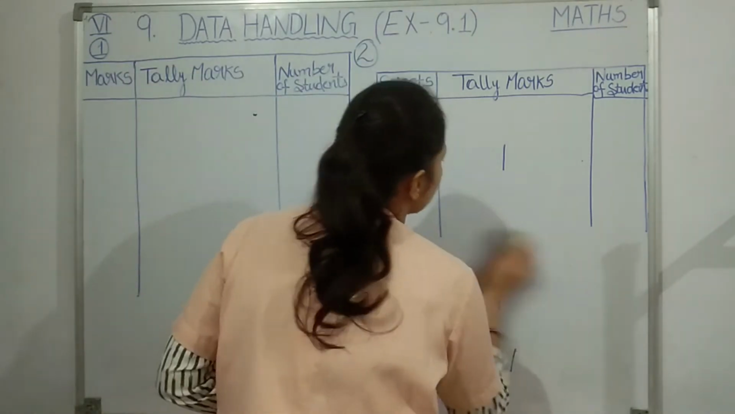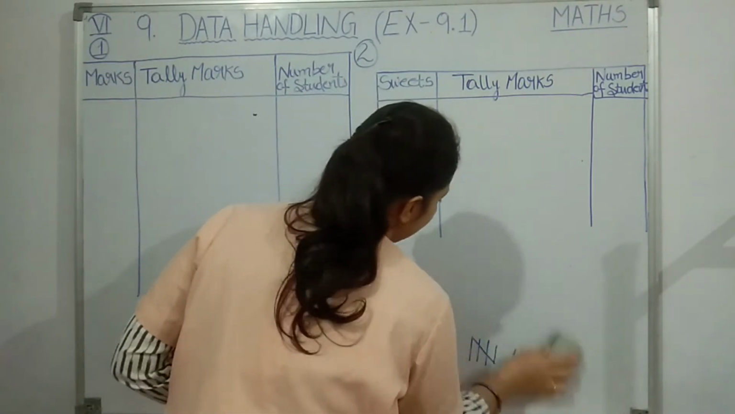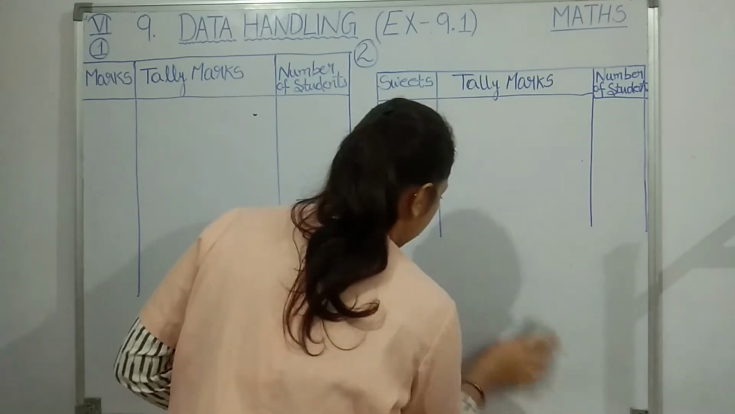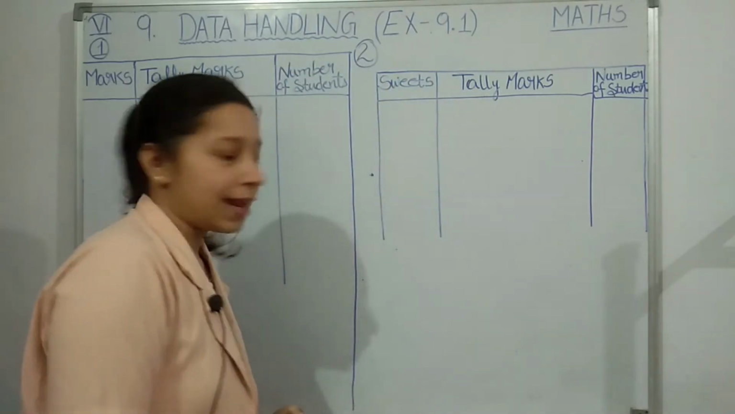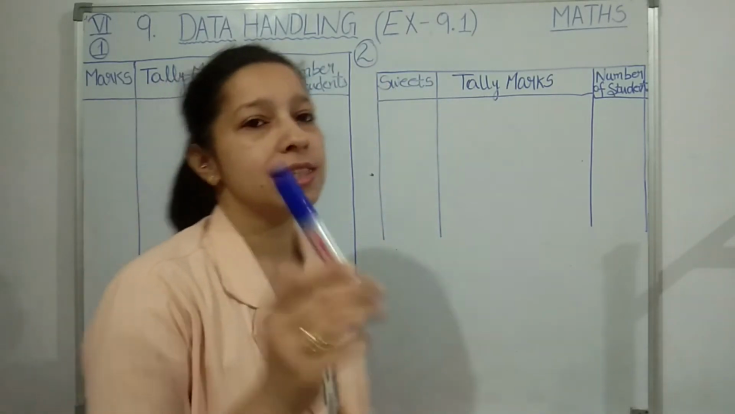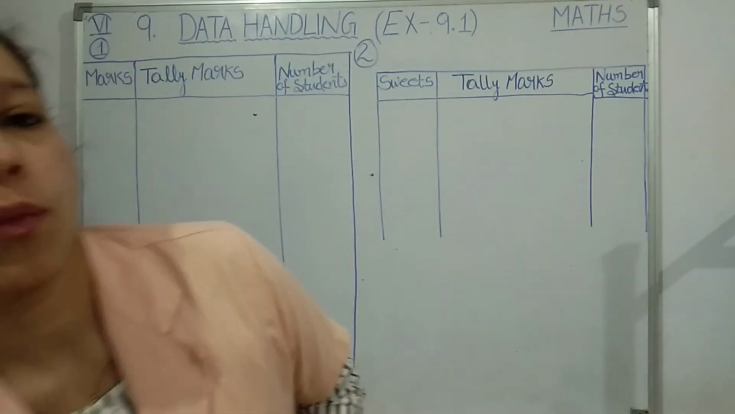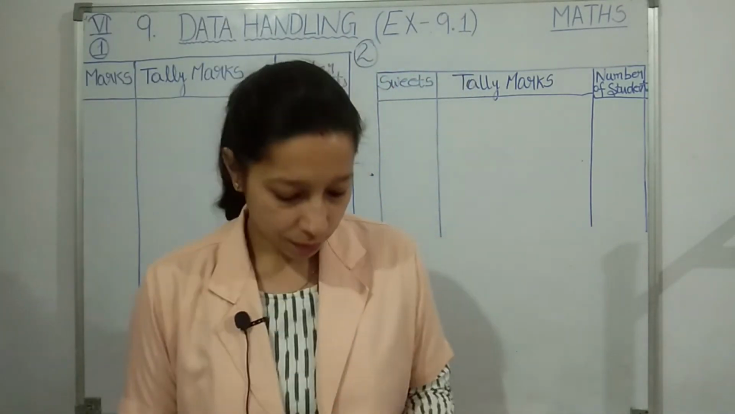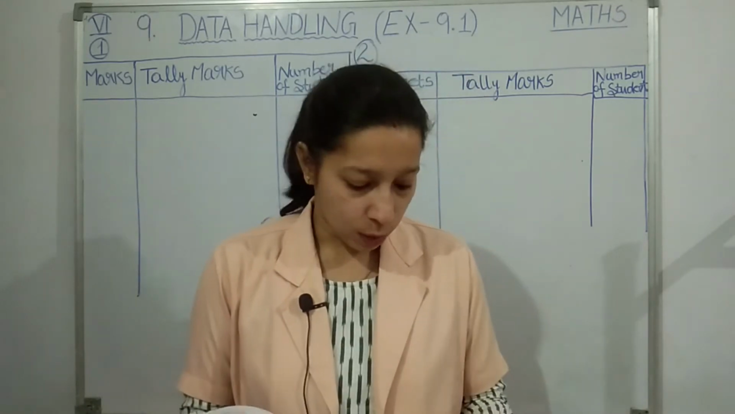That's all, students. Now simply we can start our first exercise. We will get the questions there. For that we have to draw the telemarks. So without any delay, students, take out exercise 9.1. Question number 1 we are going to see here. Okay, so let us see question number 1.